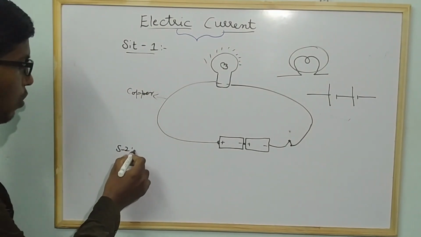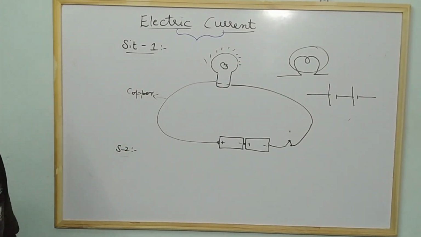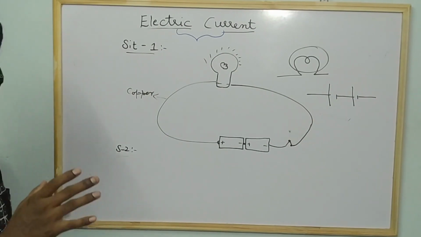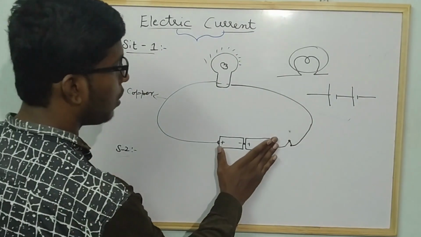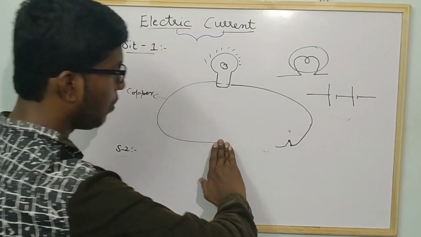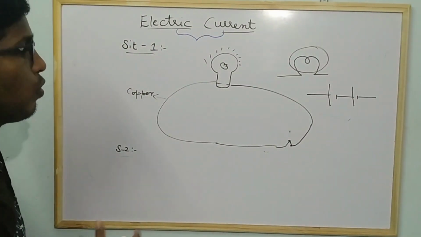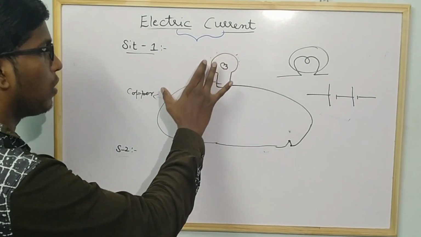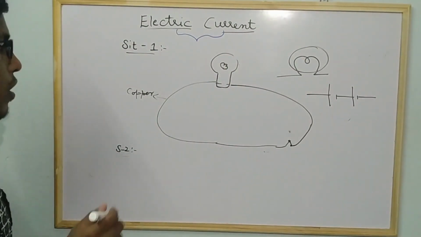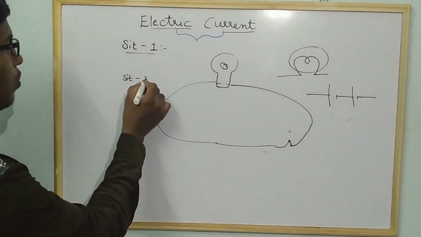Similarly in situation 2, he is saying remove the battery from the circuit and connect the remaining components. So remove this battery and connect the remaining components. What do you observe? In this case the bulb does not glow. That is situation 2 which you learn.